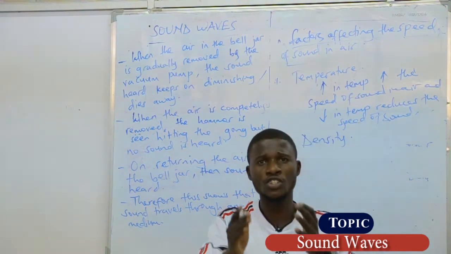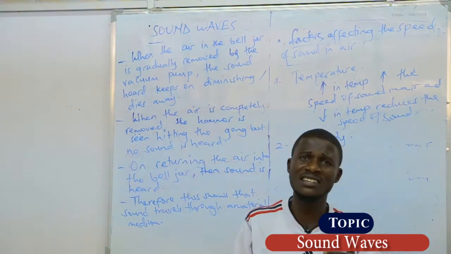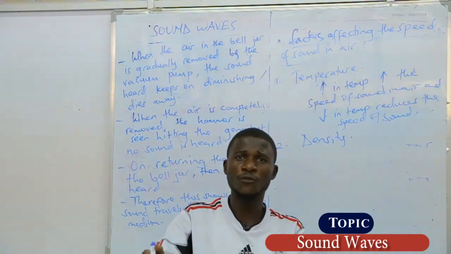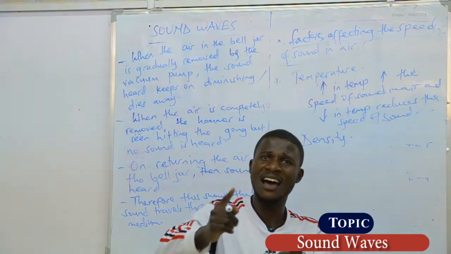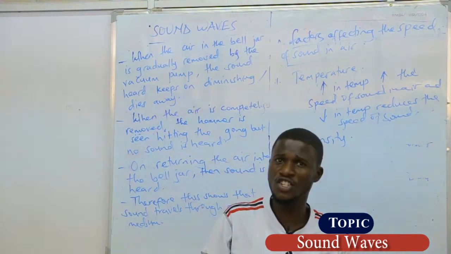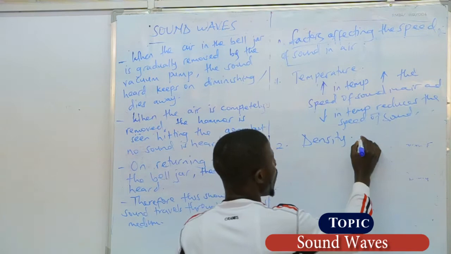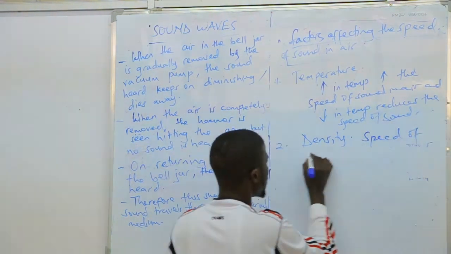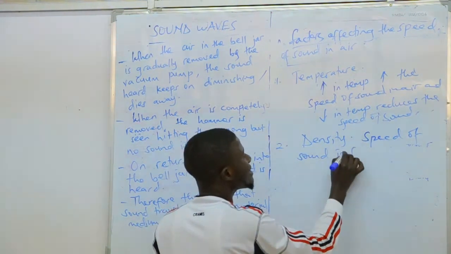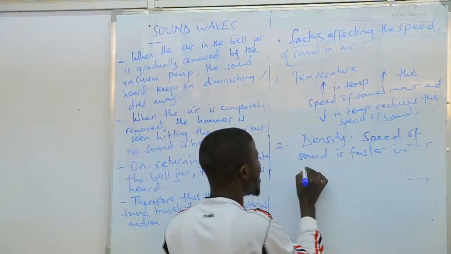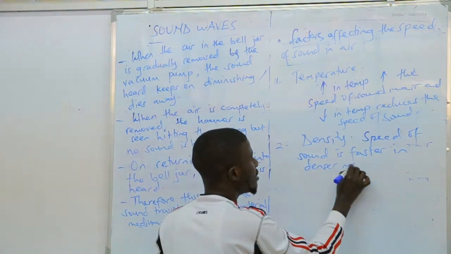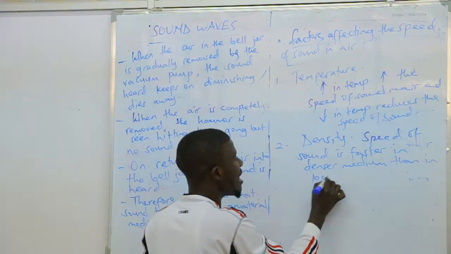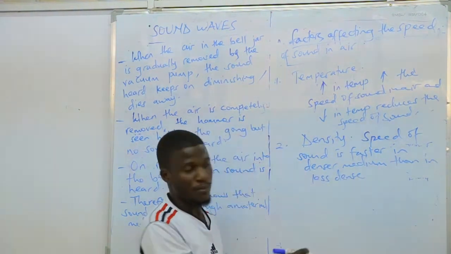And when the particles are closely packed, that means it is easier for the particle to transmit sound from one particle to another as vibrations are taking place in that what? Medium. Therefore, the speed of sound is faster in denser medium than in less dense medium.